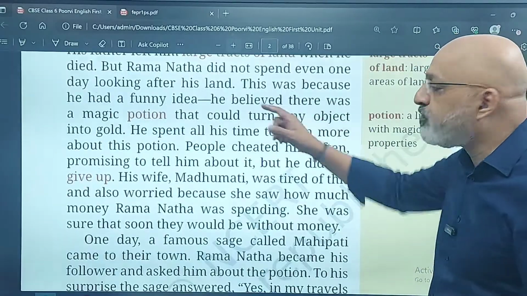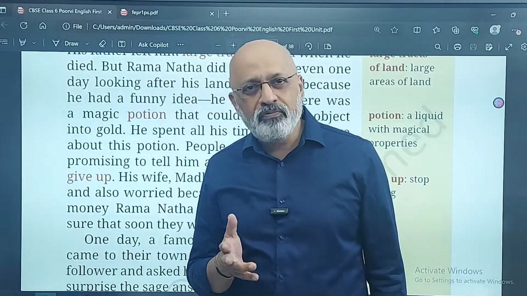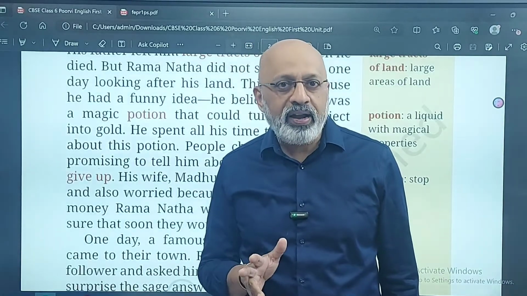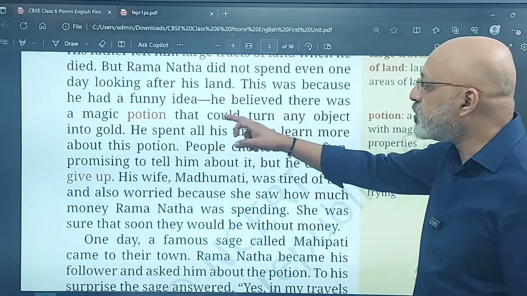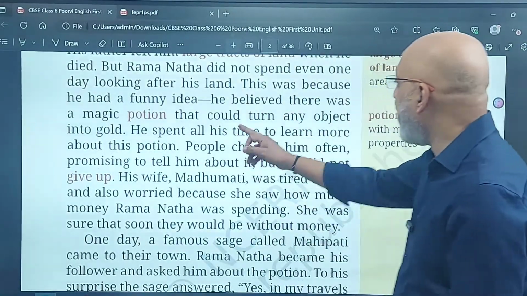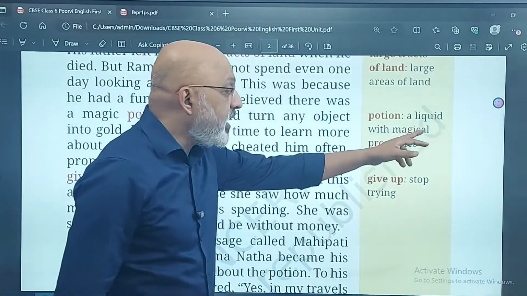This was because he had a funny idea. Funny is being used here in the sense of he had a very strange kind of idea. He believed there was a magic potion that could turn any object into gold. What is the meaning of the word potion? A liquid.